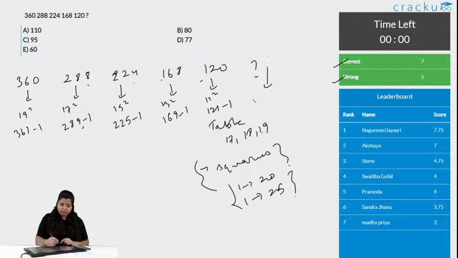So, what should this number be? This is an odd number series. If this were a prime number series, then we would not have 15 here, but this is an odd number series. So the other number should be 9 square. What is it? 81. 81 minus 1 is 80. Option B is the correct answer, and 7 people got this correct and 5 wrong.